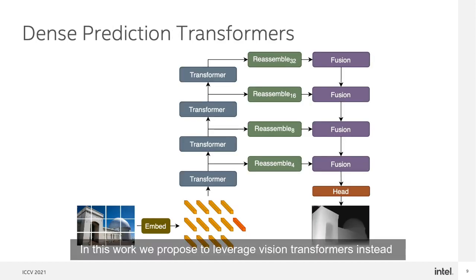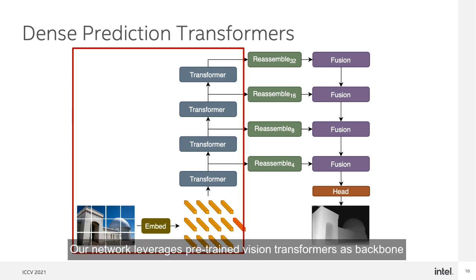In this work, we propose to leverage vision transformers instead of convolutional backbones to perform dense prediction tasks. Our dense prediction transformer architectures have a global receptive field throughout the main processing stages and provide high feature resolutions also in deeper layers of the network. We show that these properties are especially useful in the context of dense prediction in order to disambiguate visual content and to provide fine-grained dense predictions.